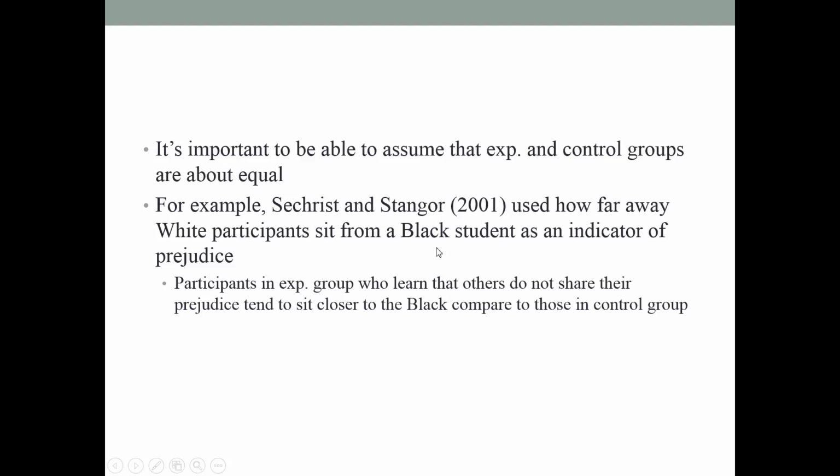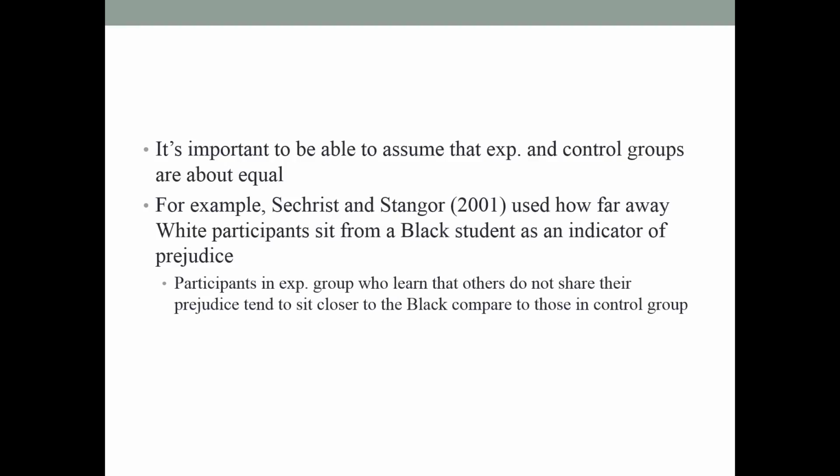Well, the thing is this. If we do the random assignment, then we have a reason to believe some people who prefer sitting far away from people are randomly, equally assigned to both groups, either experimental or control, right? So these two groups, experimental and control, are approximately equal.